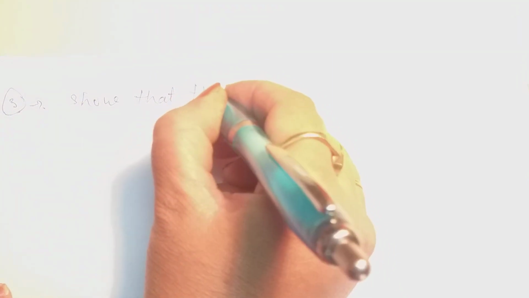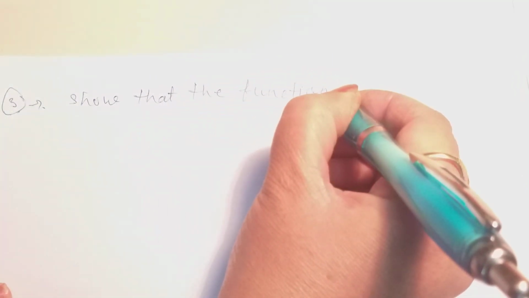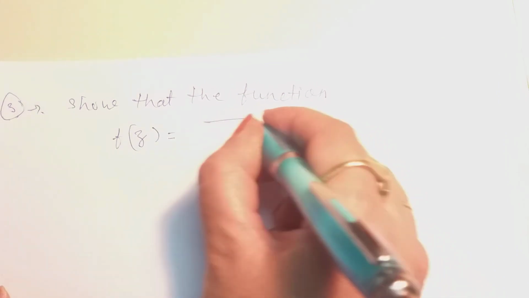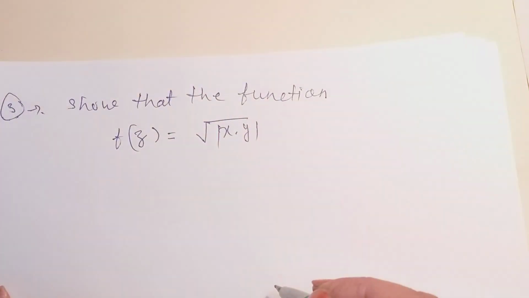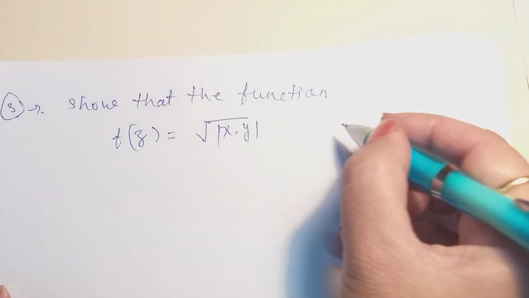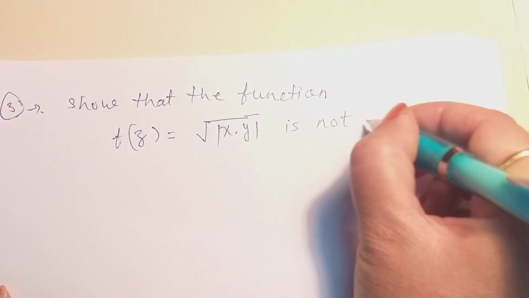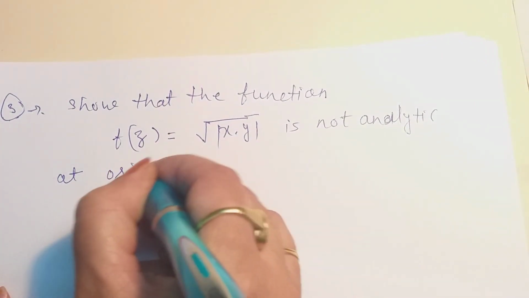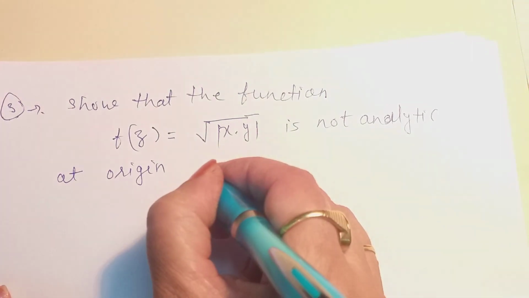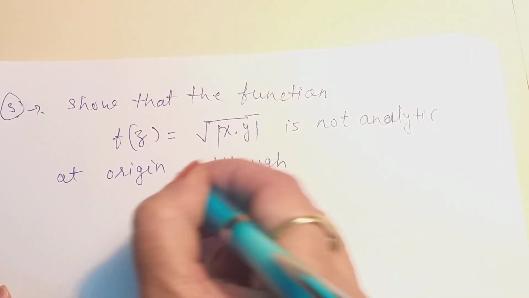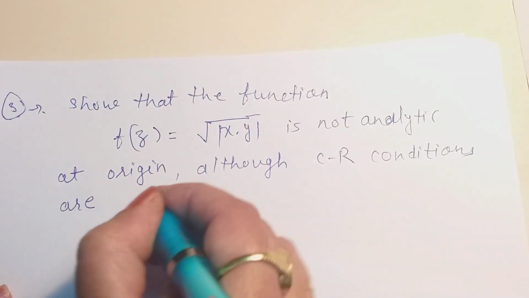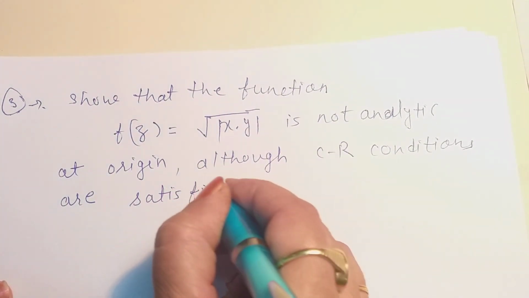Show that the function f(z) equal to square root of |xy| is not analytic at the origin, although Cauchy-Riemann conditions are satisfied at this point.